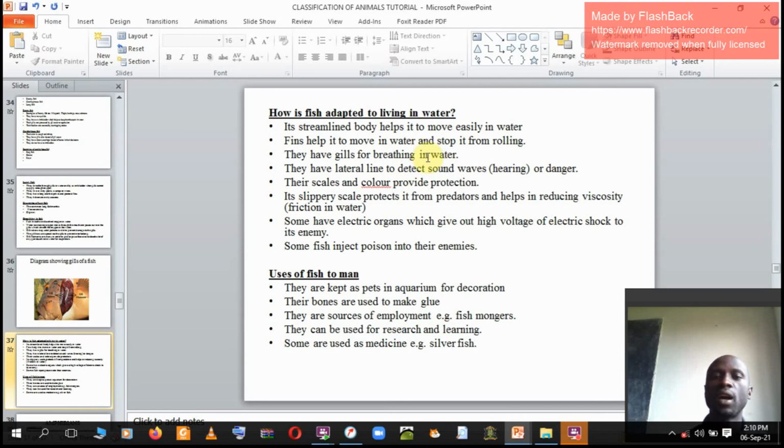And remember the mode of breathing, they just allow water to enter. After entering, gills will just absorb oxygen, dissolved oxygen, then water will be ejected. They have lateral lines to detect sound waves or danger. I've told you that lateral line is similar to ears in human beings.